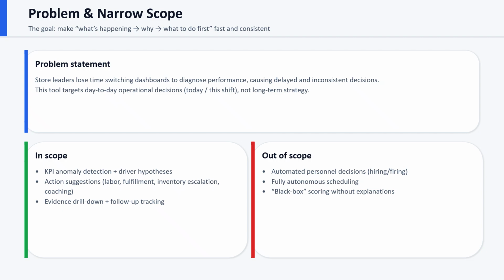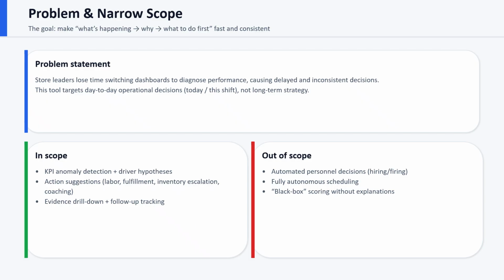In scope: anomaly detection, driver hypothesis, action suggestions like labor moves, fulfillment triage, inventory escalation, and coaching, plus evidence drill down and follow-up tracking. It is also important to define the out of scope, and that is automated personnel decisions, fully autonomous scheduling, and any black box scoring without explanation.